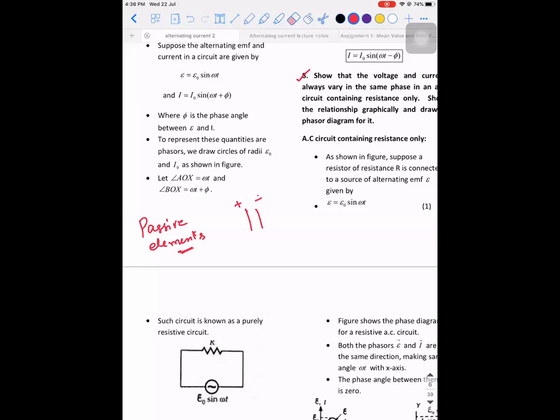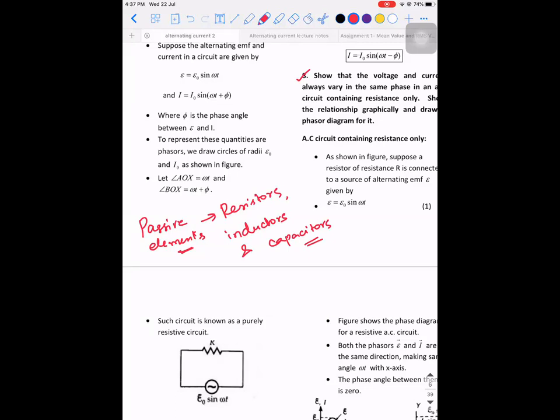Then what are passive elements? The elements which make use of the energy supplied. What are the elements that make use of the energy that we supply? The 3 important passive elements are resistors, inductors and capacitors. From now on, this is where the confusion will start. Many people feel it is tough, but I will not say it is tough. If you concentrate and ask relevant doubts, I can make it easy.